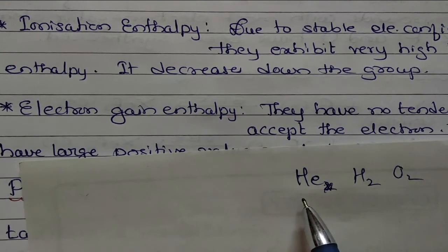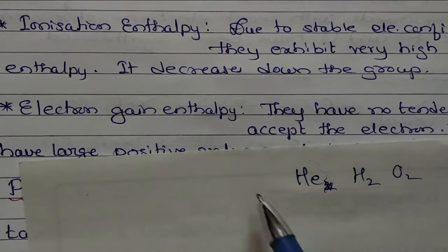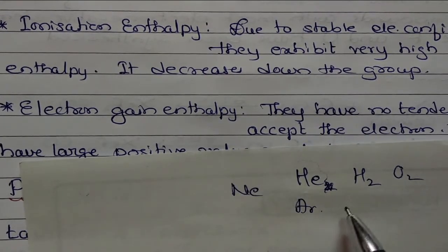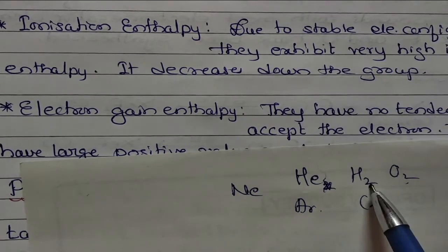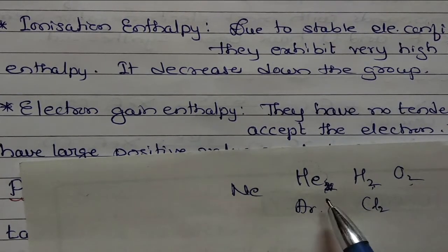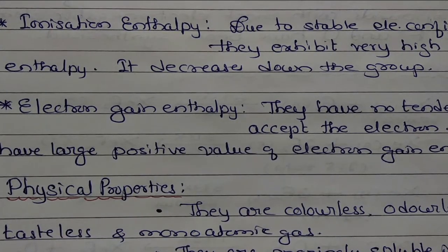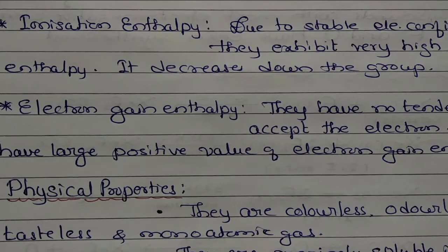Last year we discussed molecular orbital theory. Helium, neon, argon are monoatomic, and we write them like this, not like Cl2, O2, H2. These are monoatomic molecules, that is the meaning of monoatomic. They are sparingly soluble in water, meaning partly soluble in water.